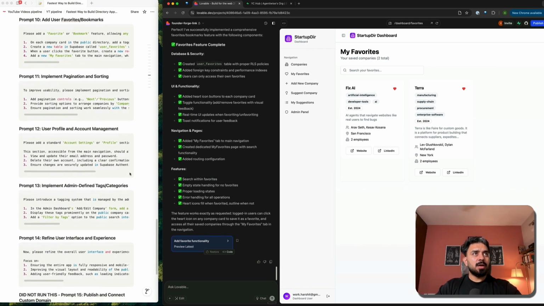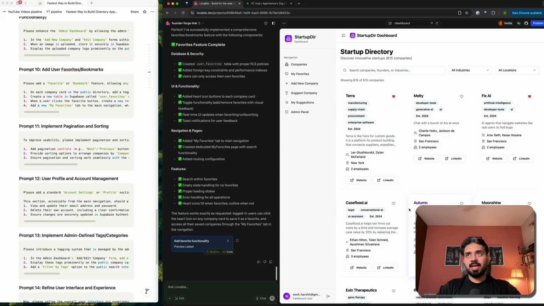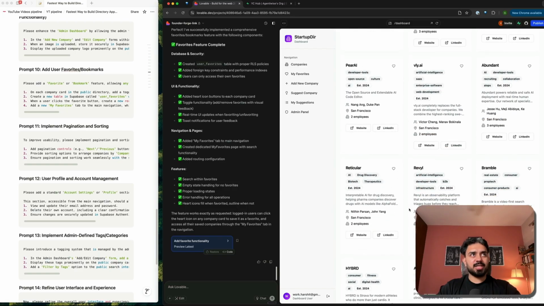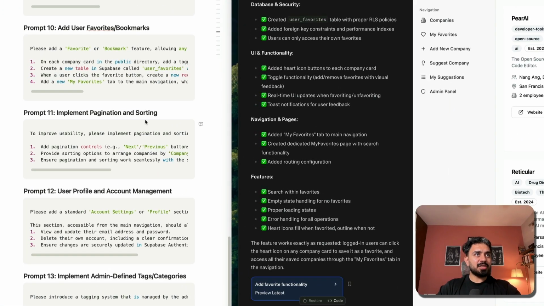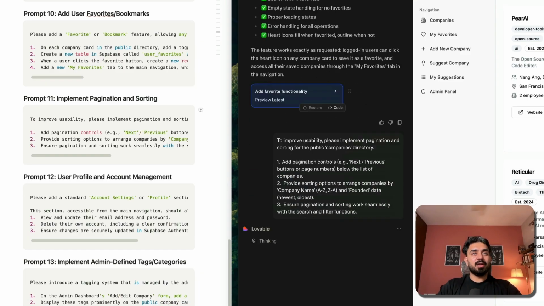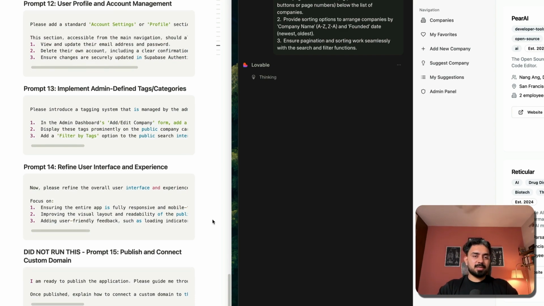Pagination and sorting. So if I go to companies, currently, if I scroll down, companies will start loading. So it's like an infinite scroll at this point. So pagination and sorting, this is important. Improve the usability of this app. I'll copy this. This is the next prompt that we'll run. This is probably the last one that we'll run because all the others are enhancements that you will continue to add on each of these.